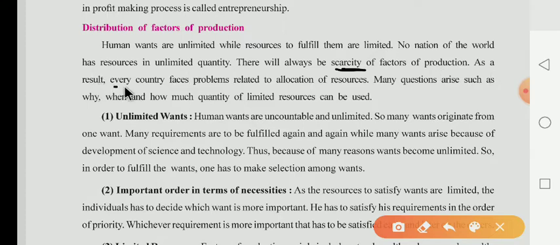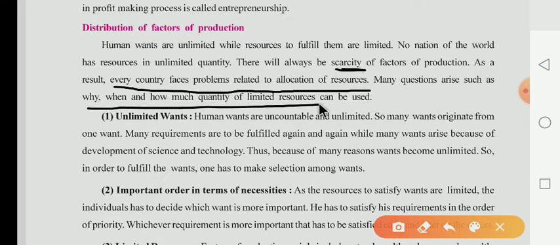As a result, every country faces the problem related to allocation of resources. Many questions arise, such as why, when, and how much quantity of limited resources can be used. Every nation faces the problem of why, when, and how much of the limited resources can be used up.